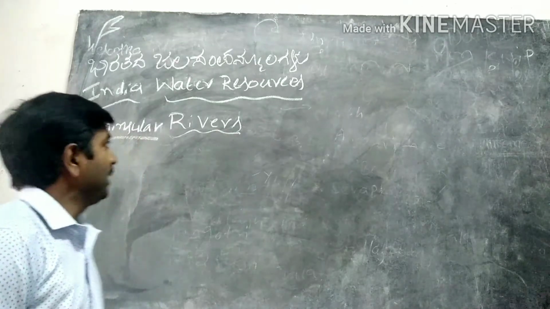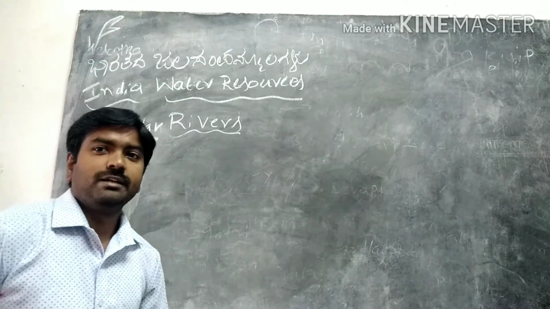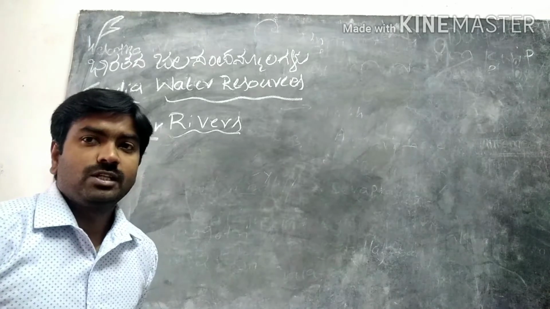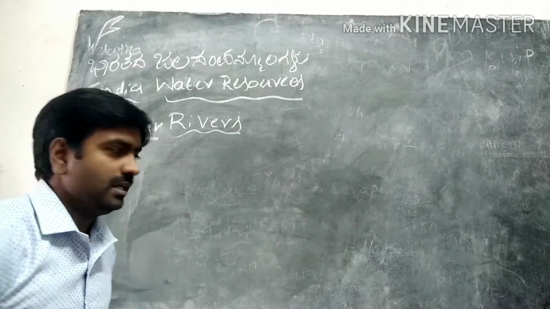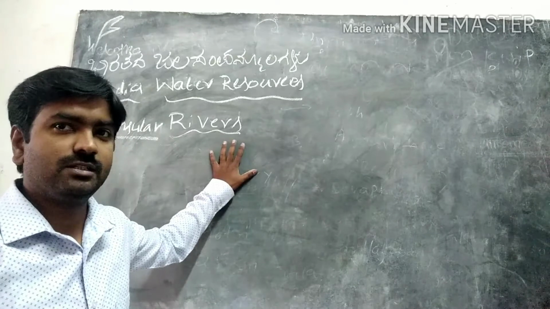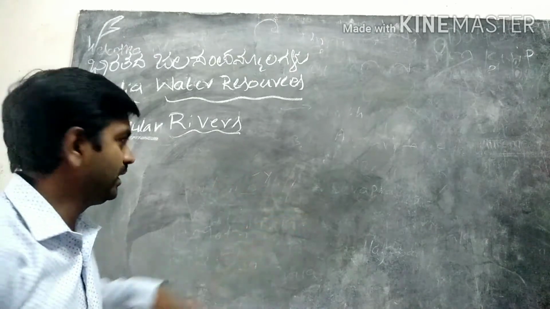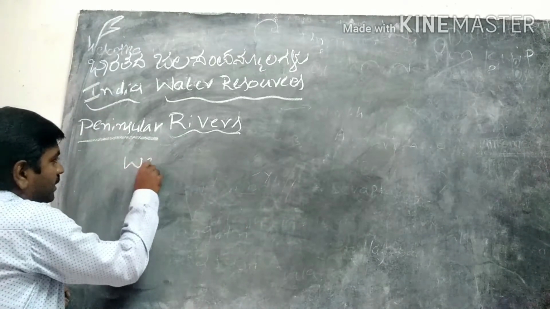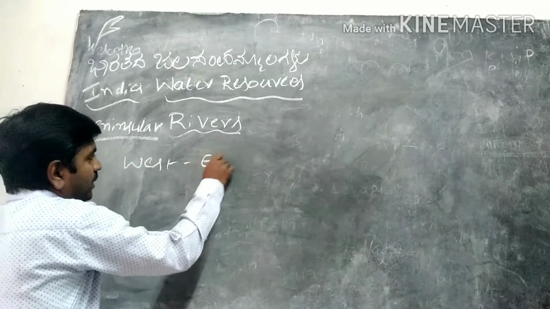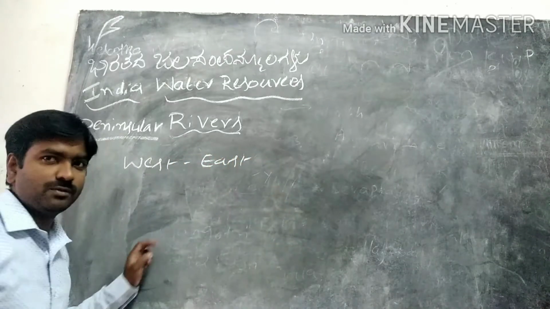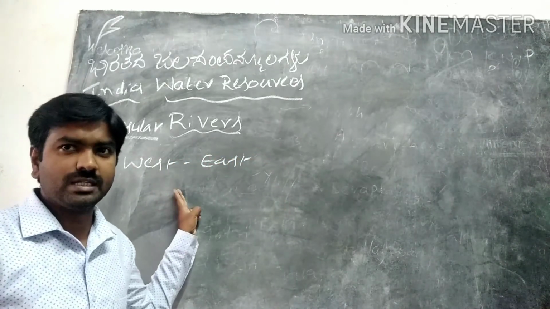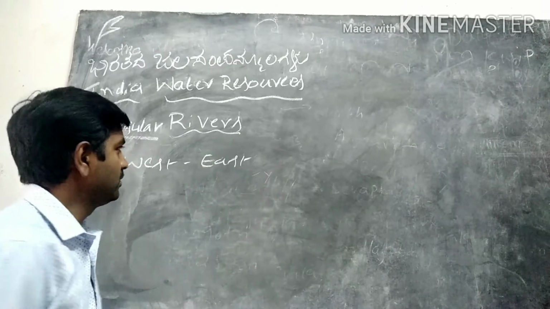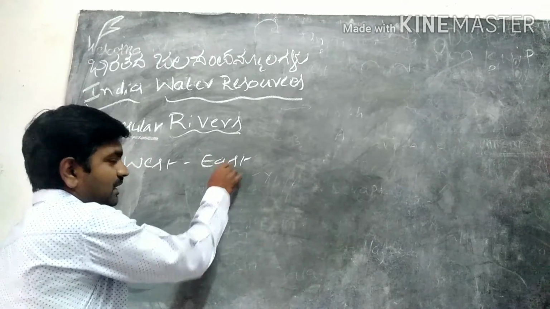Next, the Peninsula rivers, or we can call them the South Indian rivers. The Peninsula rivers we can divide into two types: west flowing rivers and east flowing rivers. First of all, we are going to take the east flowing rivers.